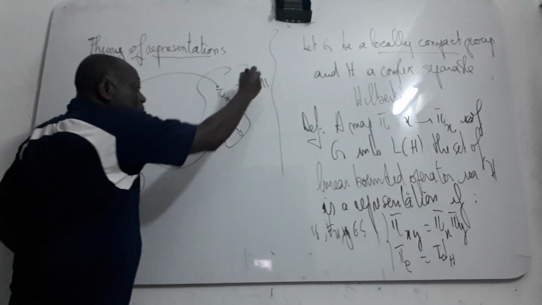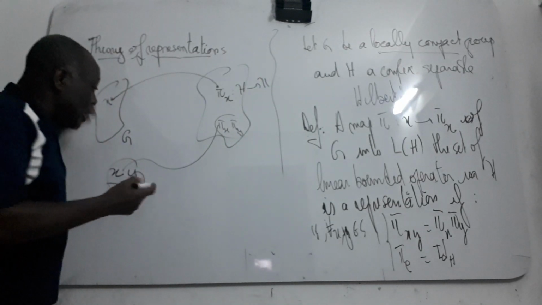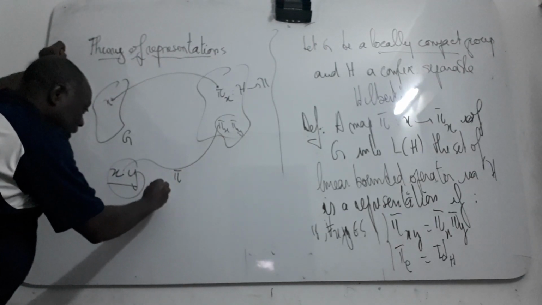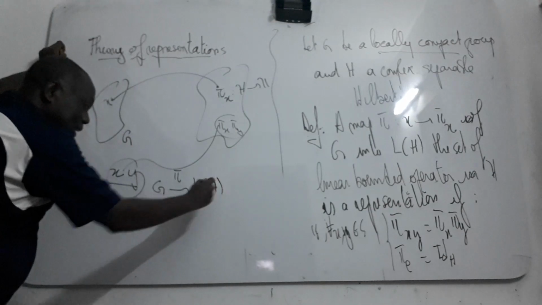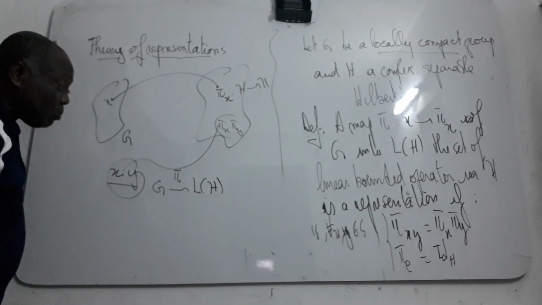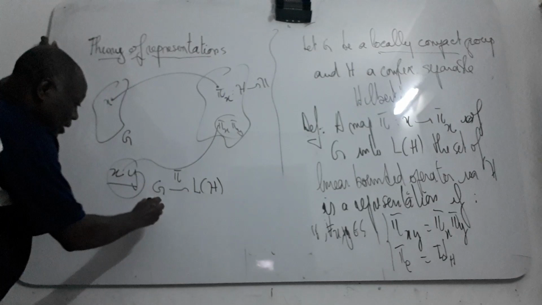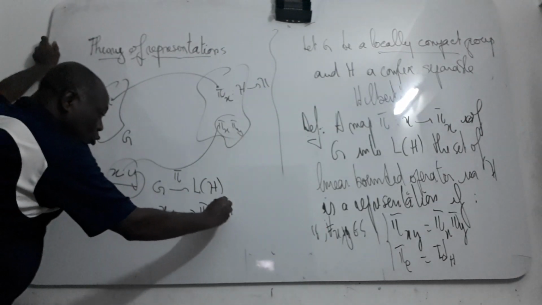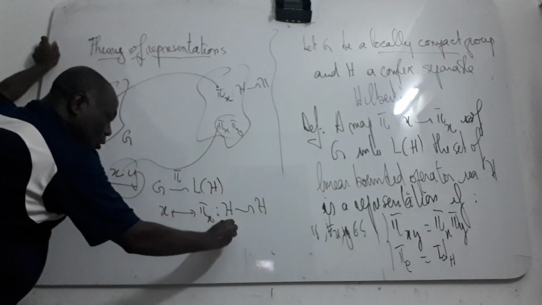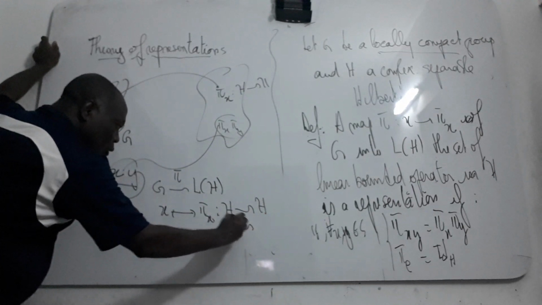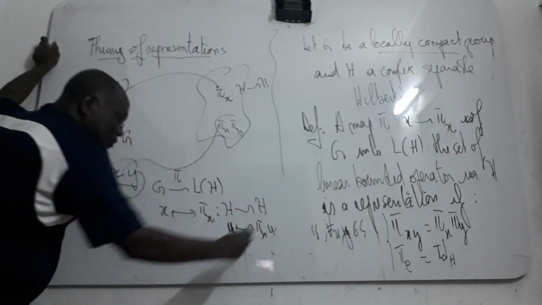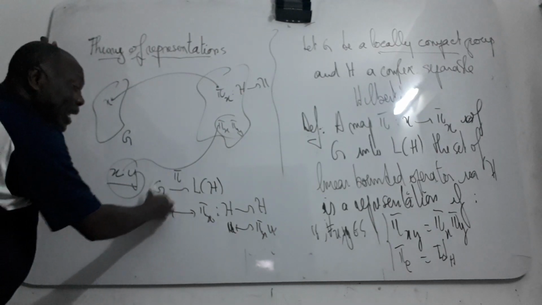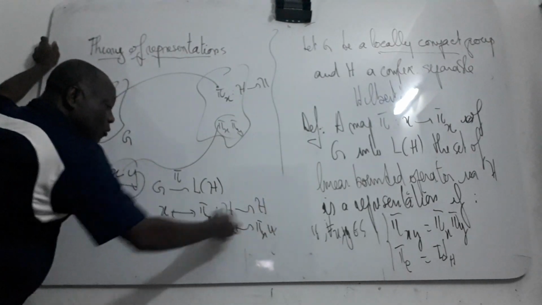Pi is an element of the set of linear bounded operators on the Hilbert space, such that for x you have pi of x, which acts on every vector u in H. So you represent each element of your algebraic group like a linear transformation of the Hilbert space.